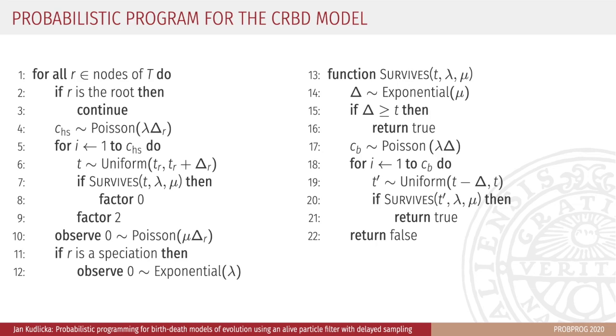If no species has survived to the present time, we double the execution probability, since the hidden subtree might be both a left or right subtree of the hidden speciation event. When done with hidden observation events, we observe that there were no extinction events along the branch. And if R is a speciation, we also observe that starting at the time of the node R, a speciation event occurred after 0 waiting time.